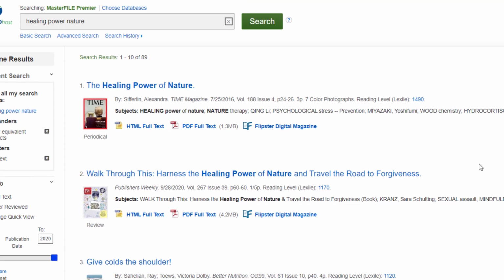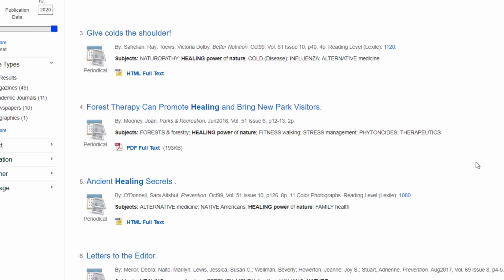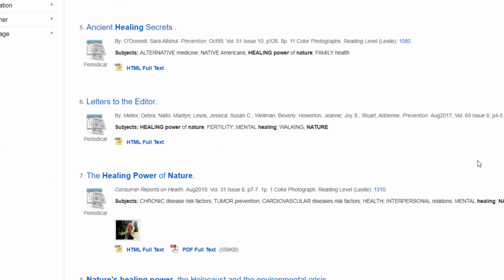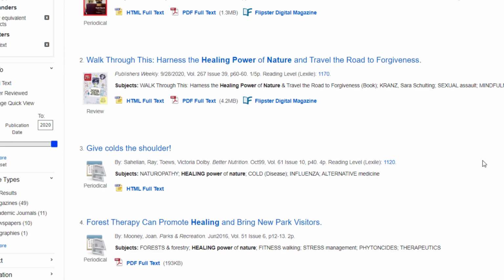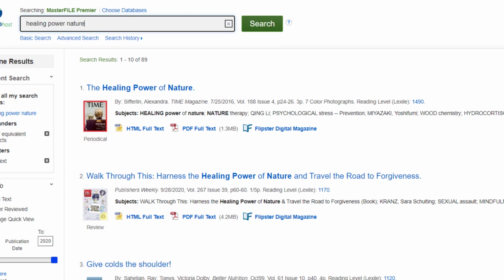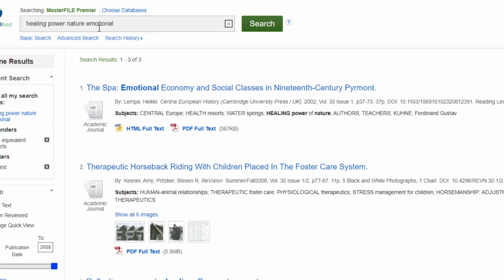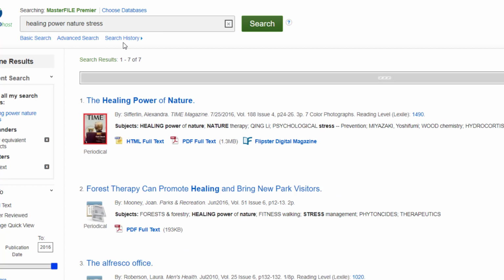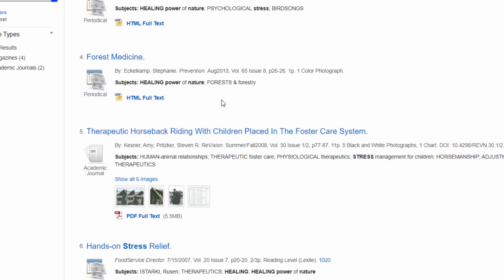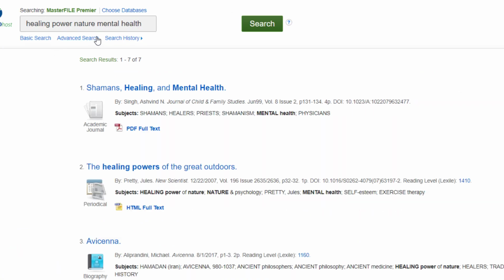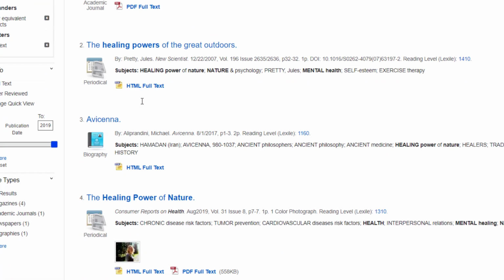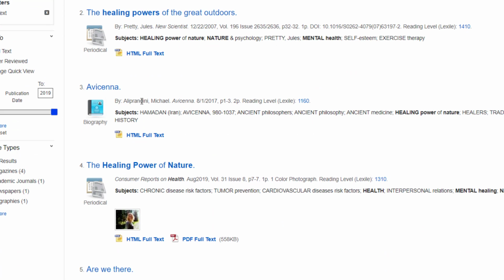My first result looks pretty good. When I scroll down the page, many of the others are on physical healing, like using herbal medicine, but not necessarily emotional healing. So if I keep refining my keyword fishing by adding more words like emotion, stress, and mental health, I will keep getting more and different results. Adding and removing even just one word really changes your results, so try lots of different combinations. My results have all looked pretty good.